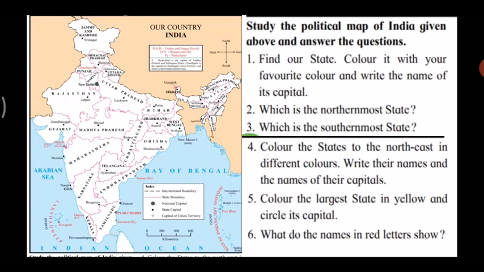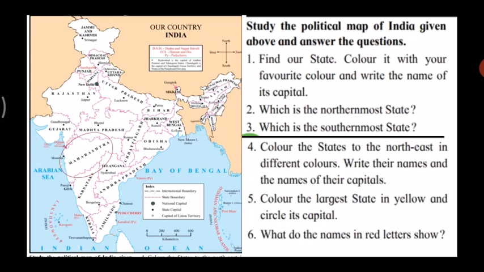Now they have also asked us to write the name of its capital. The name of the capital is Mumbai.